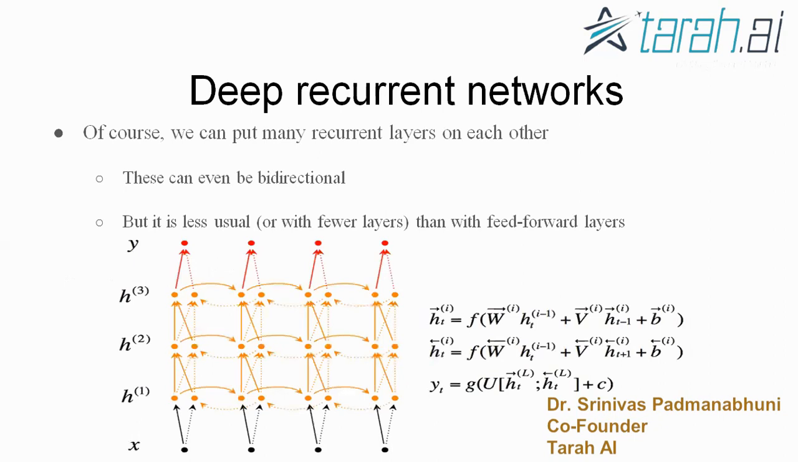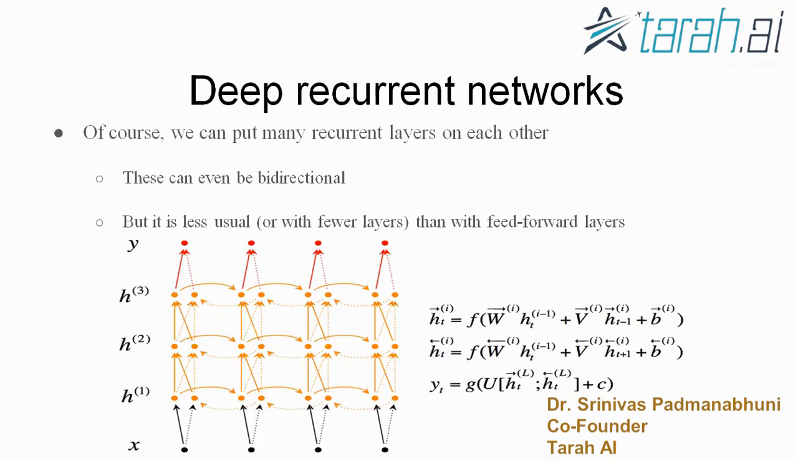So what these do is they actually stack multiple hidden layers between the output and the input layer. Each node could again be, as I said, an RNN node, or it could be an LSTM node, or it could be a GRU node. But also each layer could again be bidirectional.